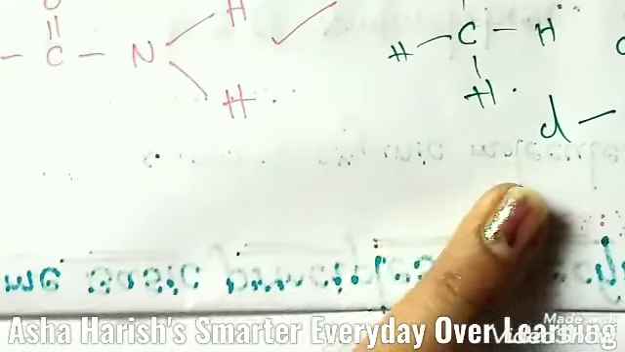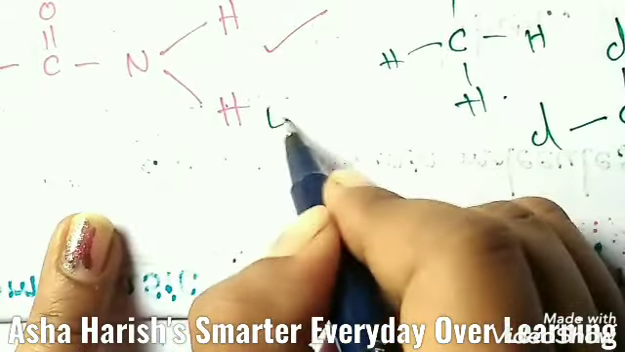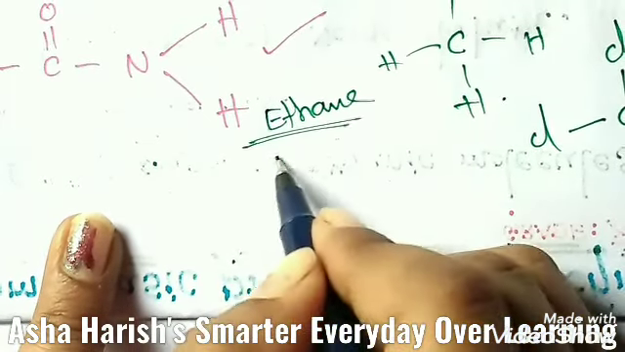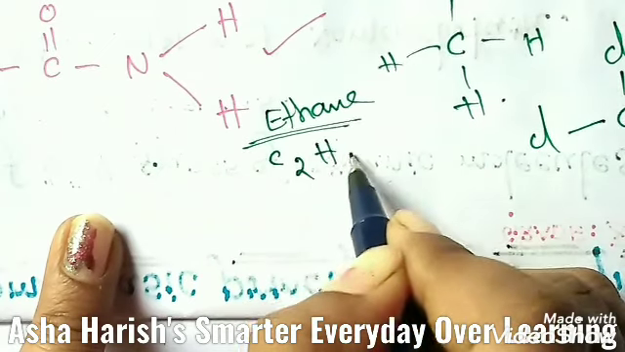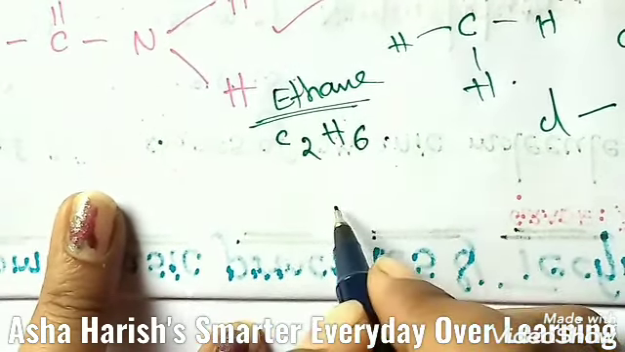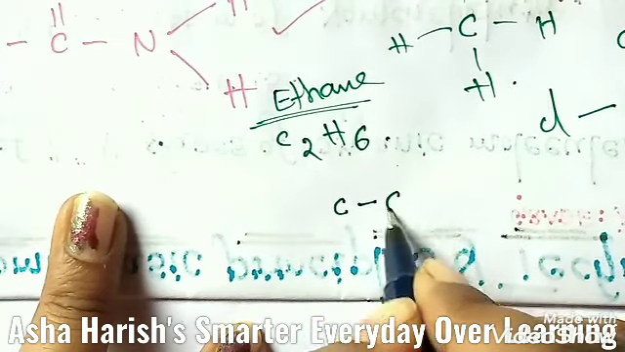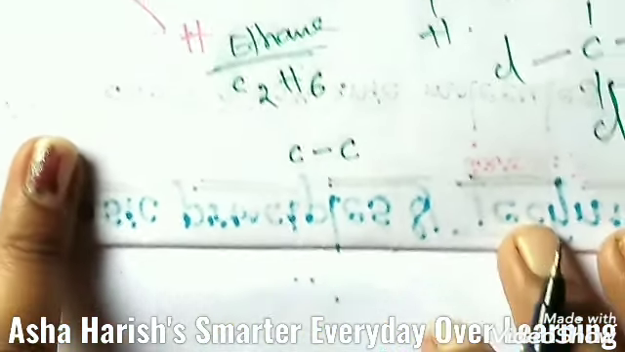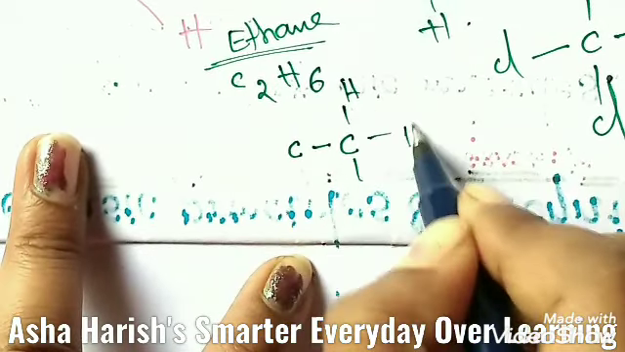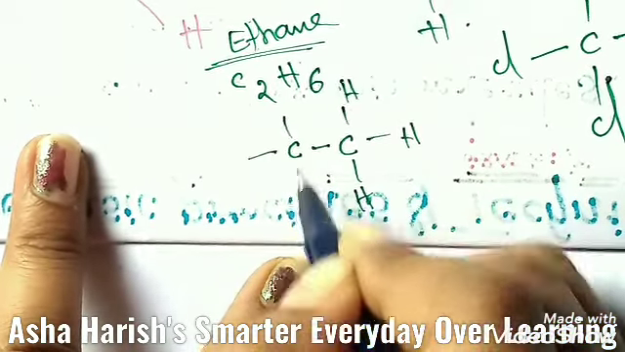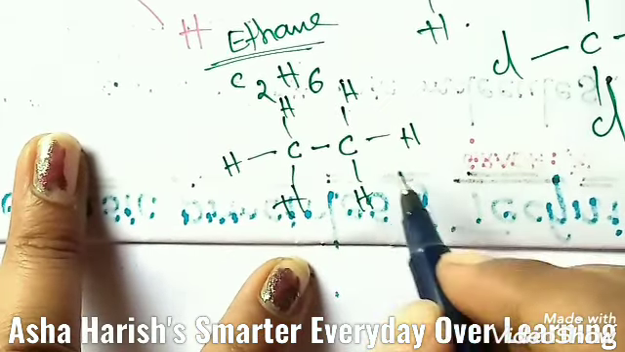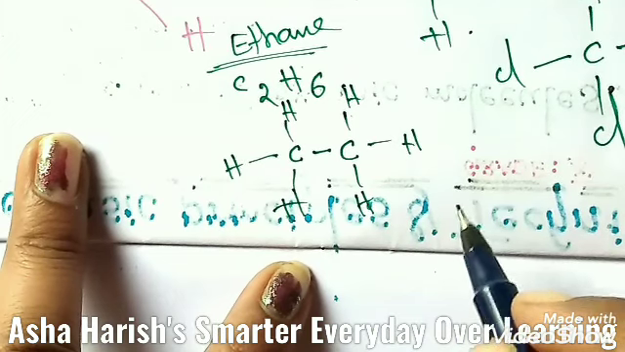And if I take another example, ethane from the alkane group, the formula is C2H6. Here the 2 carbon atoms are located in the middle like this, and around these carbons 3 hydrogens are located here and another 3 hydrogens are here. So totally 6 hydrogen atoms and 2 carbon atoms.